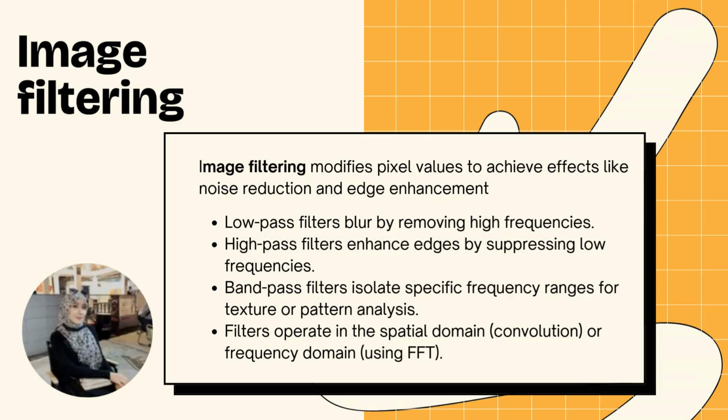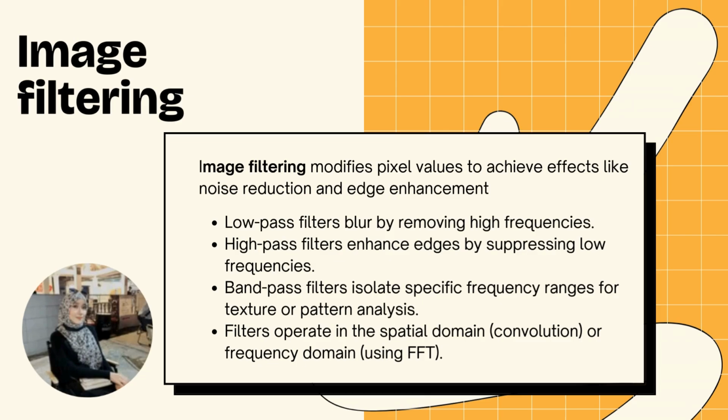Image filters modify pixel values to achieve effects like noise reduction and edge enhancement. First point, low pass filters blur by removing high frequencies. Second point is high pass filters enhance edges by suppressing low frequencies.